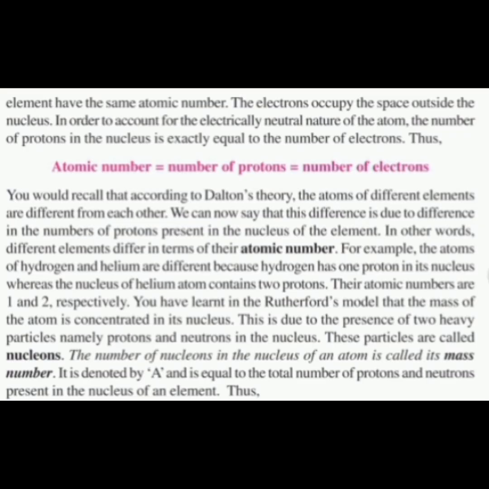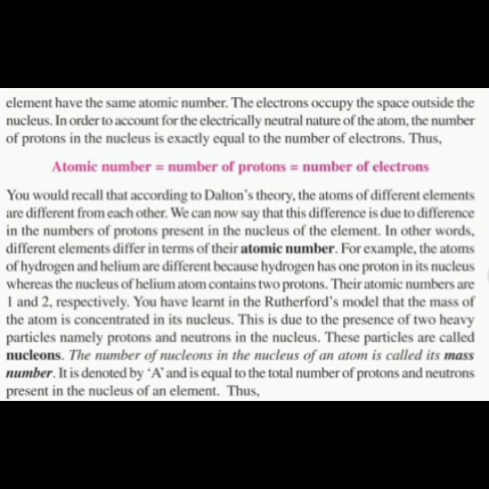You have learned in the Rutherford model that the mass of the atoms is concentrated in its nucleus. This is due to the presence of 2 heavy particles, namely protons and neutrons in the nucleus. These particles are nucleons. The number of nucleons in the nucleus of an atom is called mass number. It is denoted by capital A and is equal to the total number of protons and neutrons present in the nucleus of an element. Thus, mass number, that is capital A, is equal to number of protons, that is capital Z, plus number of neutrons, that is small n.